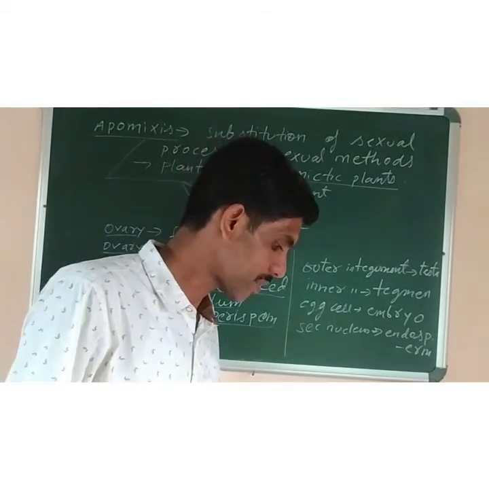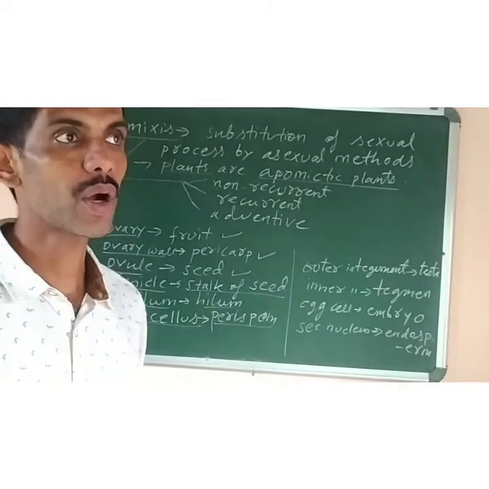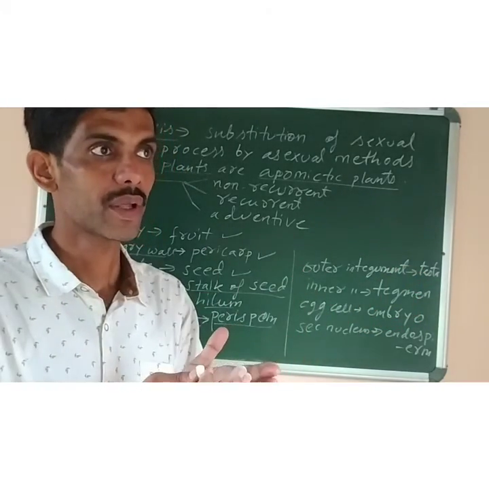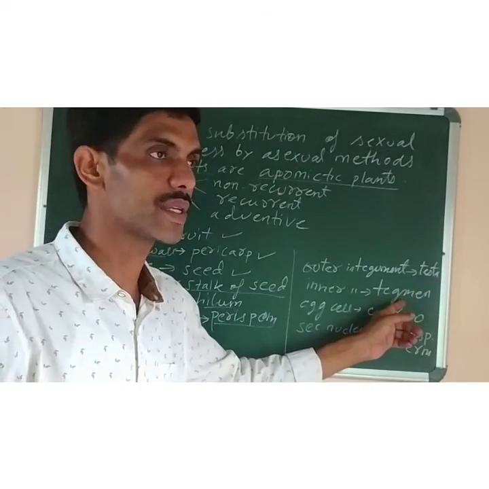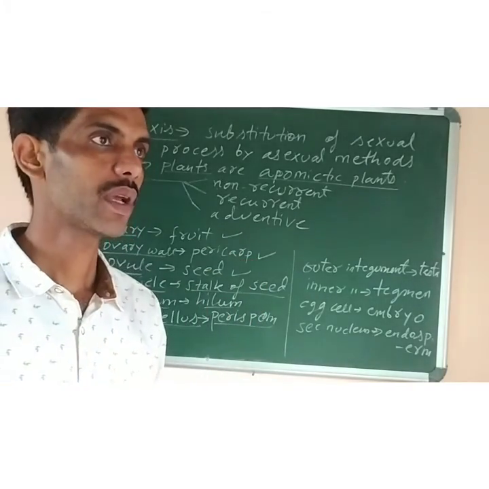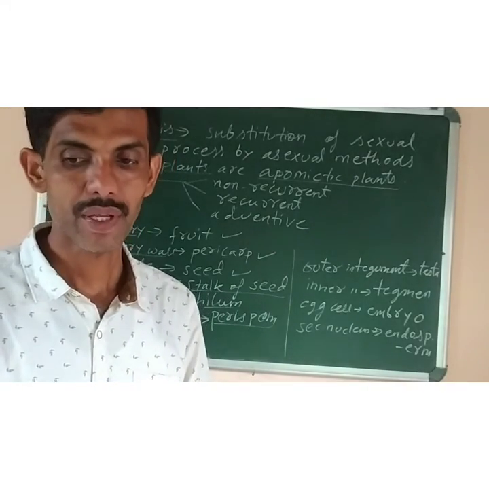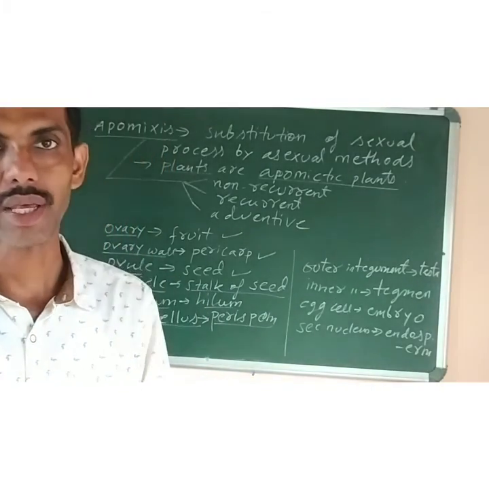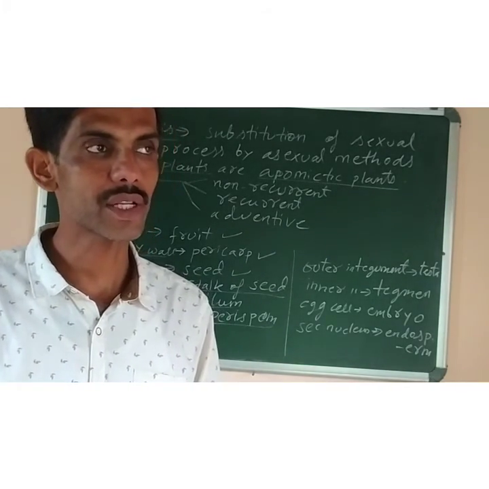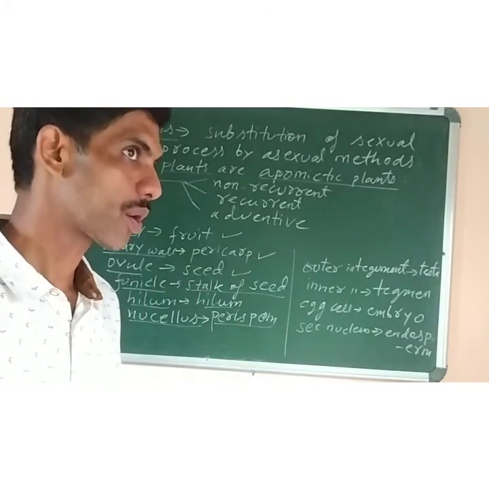Alright, now next we have to study the seed. The seed is a mature ovule and it contains a baby plant called the embryo. The outermost seed coat has two layers: the outer layer is testa and the inner layer is tegmen. Then the seed has a tiny pore called the micropyle, so that water can enter inside it, and oxygen can also enter during germination of the seed. The seed also contains cotyledons as stored food material, required as a nutrient for the developing baby plant, because it needs energy which is supplied from those cotyledons.